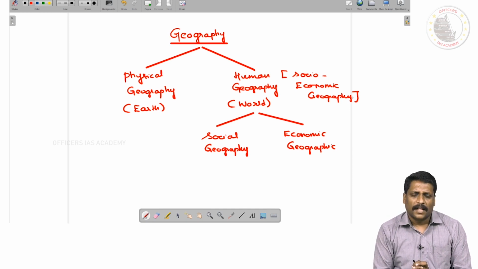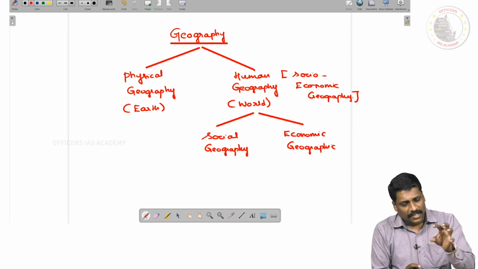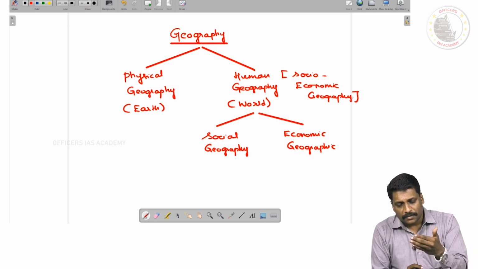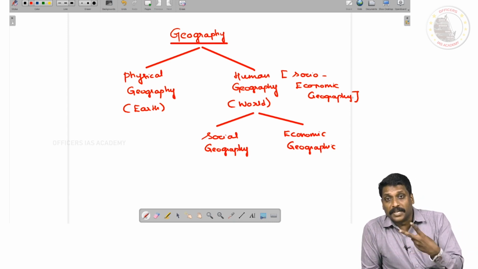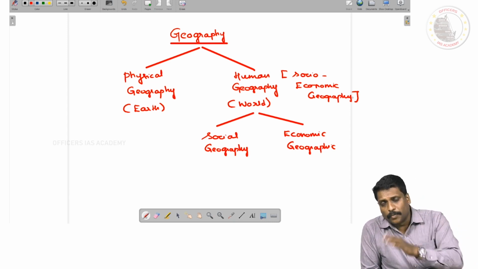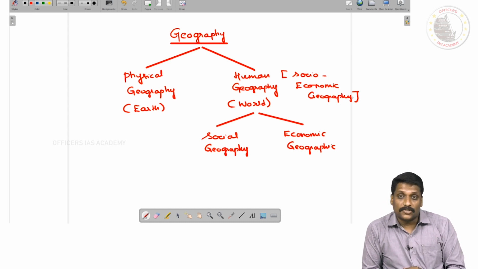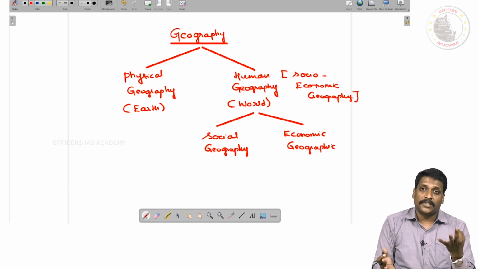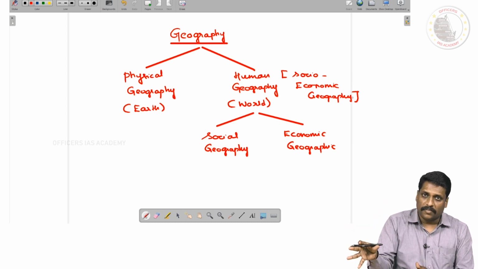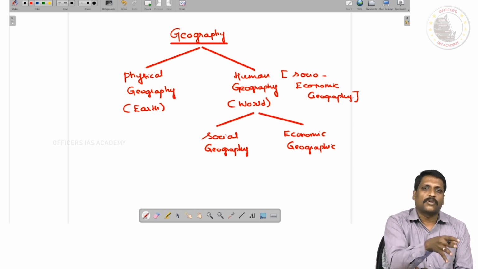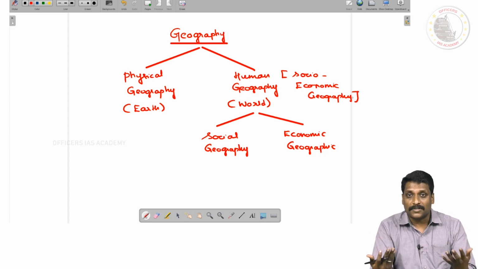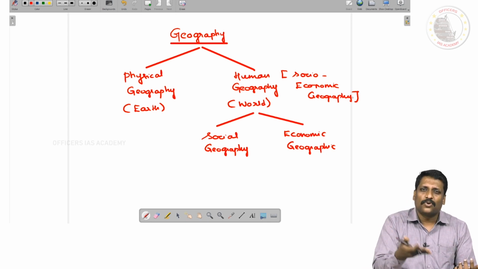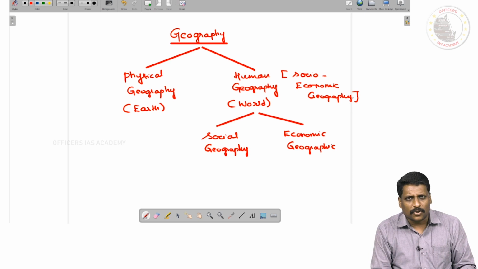Now, apart from the divisions, some classifications say that geography can be subclassified into two major divisions: physical and human. Few other classifications say geography can be subclassified into three major divisions: physical geography, social geography and economic geography. Social and economic geography put together, I call socio-economic geography. Otherwise, you also call it human geography. As simple as this.